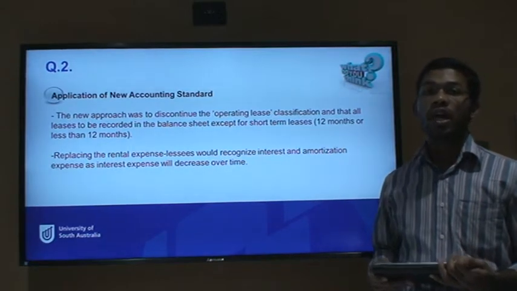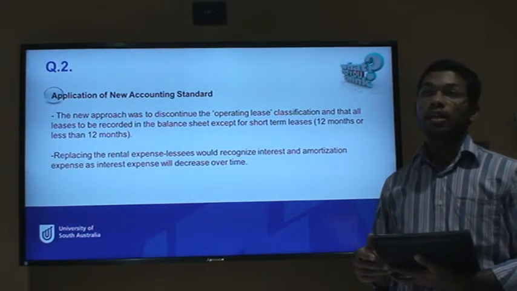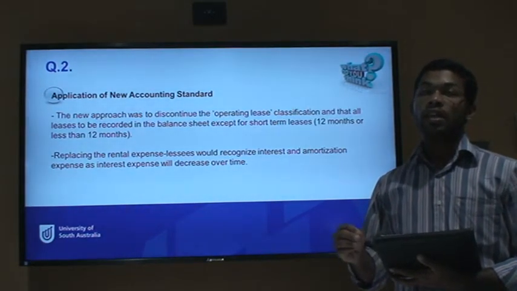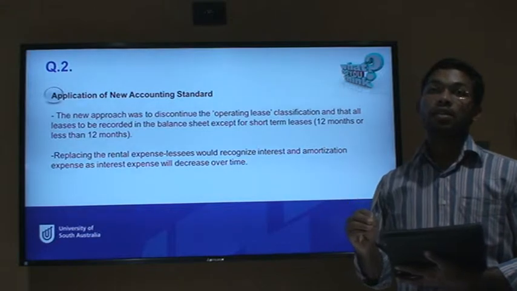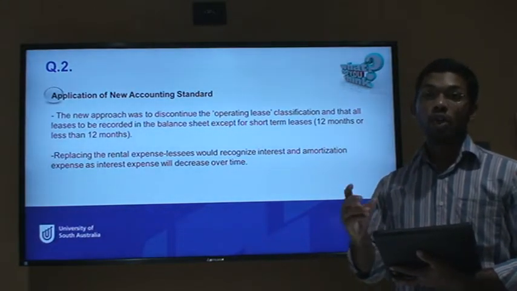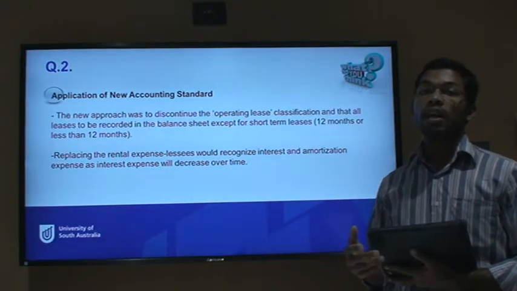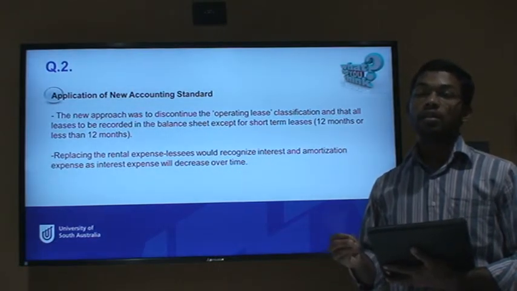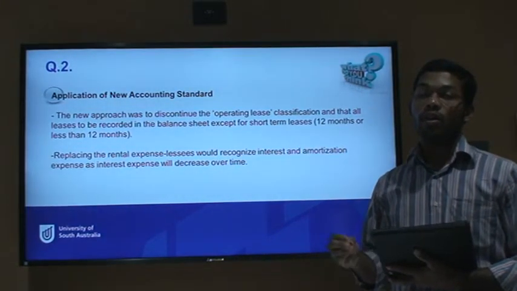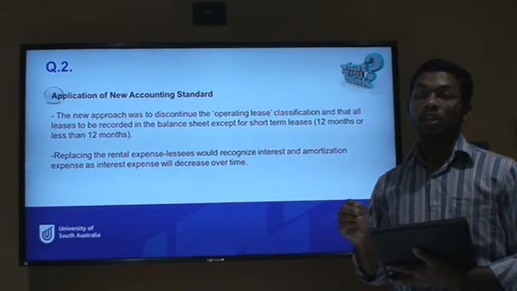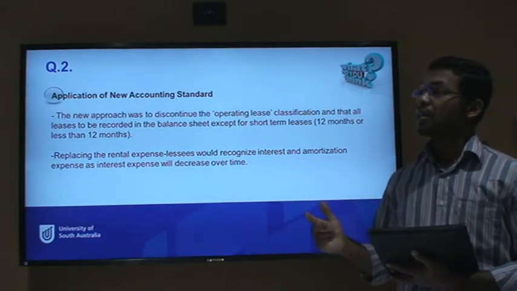Another point I would like to draw your attention to is a question you might have: if all the leases are to be recognized in the balance sheet, what about a company having leases of less than 12 months, or short-term leases? Based on our research and studies, we have concluded that the short-term leases, which are not recognized in the balance sheet, need to be recorded in the notes section and not in the balance sheet. This is all regarding the new accounting standard.